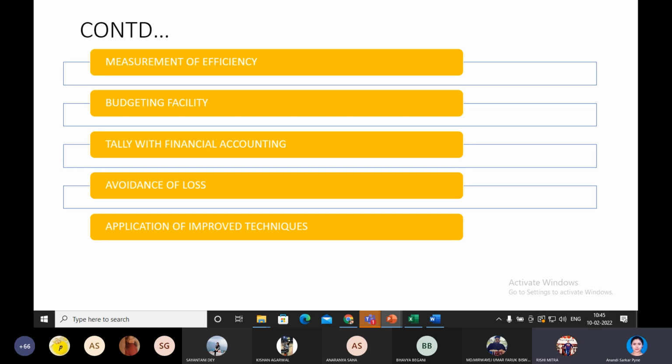Ma'am, will you give some examples of blue chip companies? Blue chip companies like HCL, Hindustan Unilever, TCS, Reliance, RIL, or the Tata Steel companies.